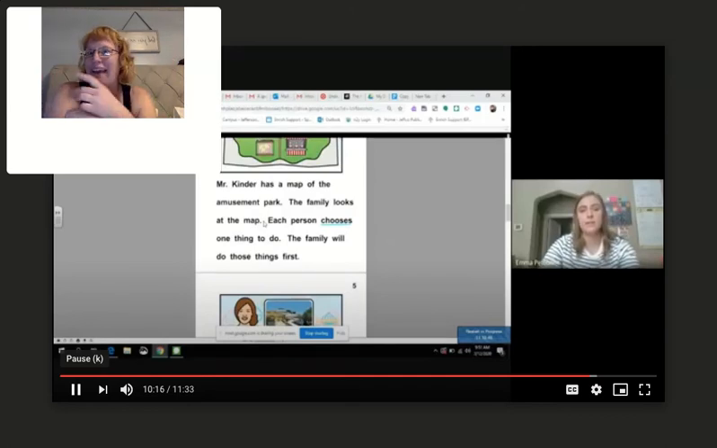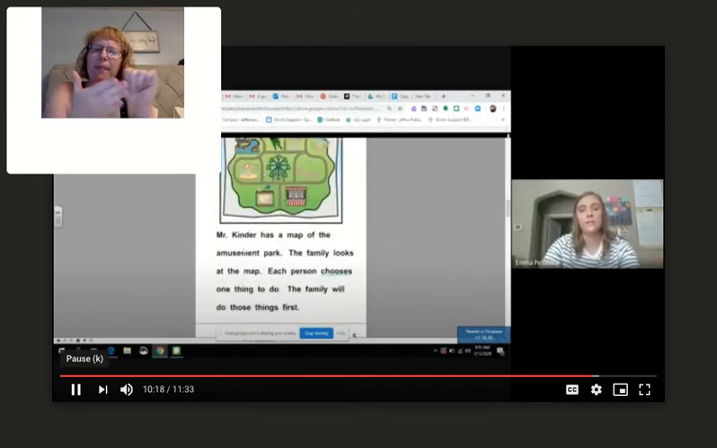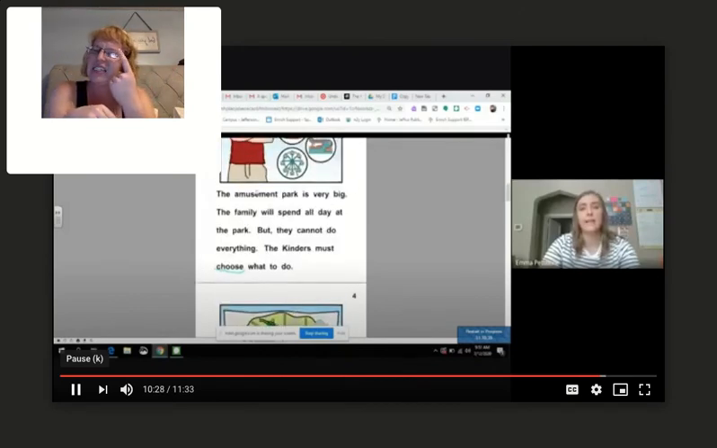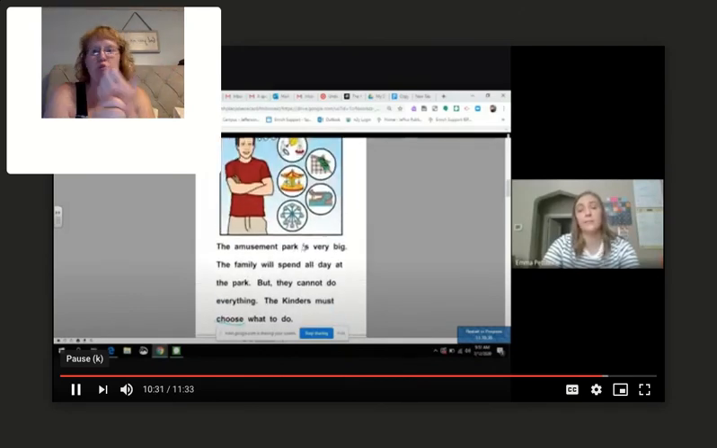Okay, so this is page 4. Mr. Kinder has a map of the amusement park. The family looks at the map. Each person chooses one thing to do, okay? And I think it's because it says they cannot do everything on page 3.